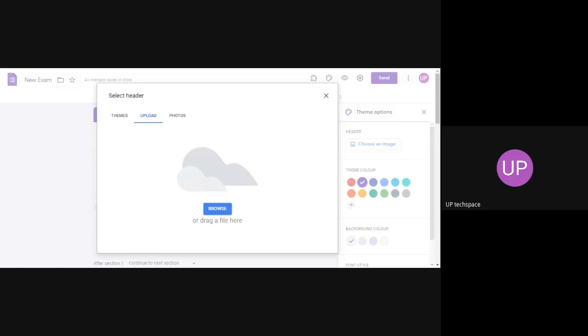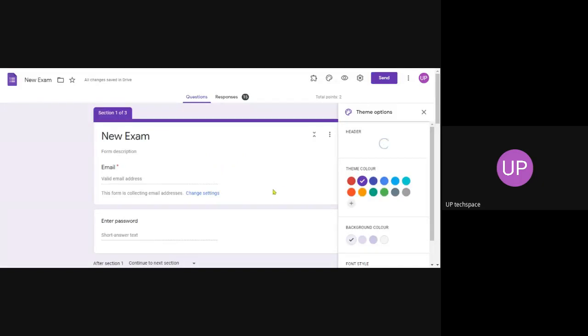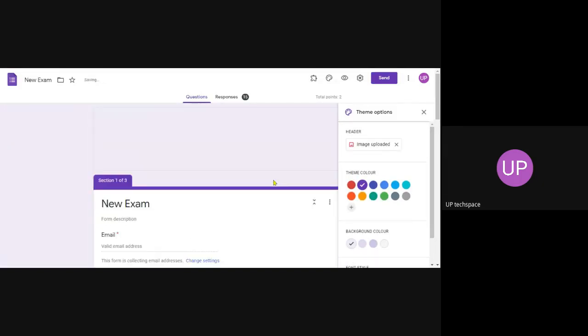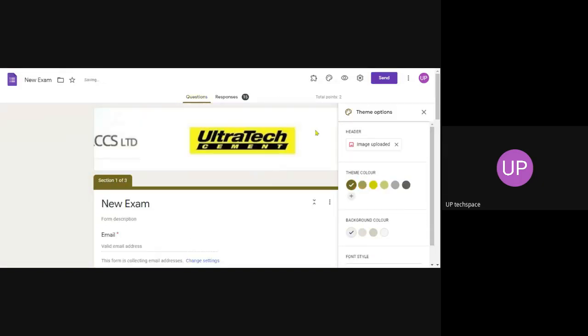Based on your requirement, you can put that. Once you do that, make sure your area is correct, crop this and click on OK. So this will come to your web page on the top.